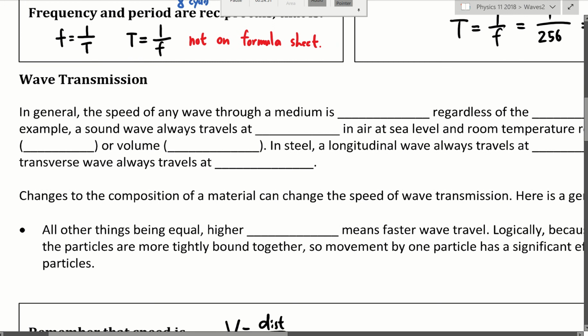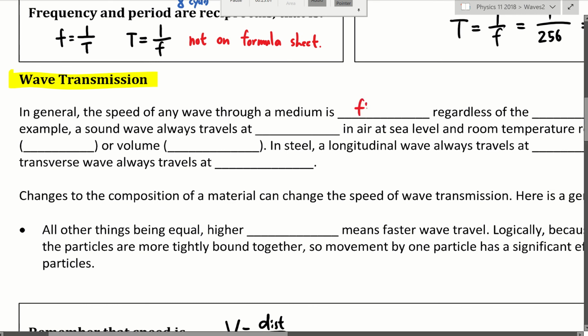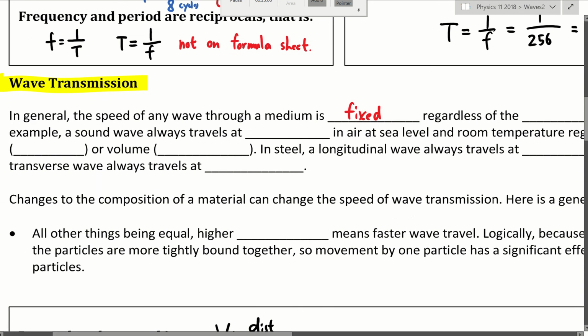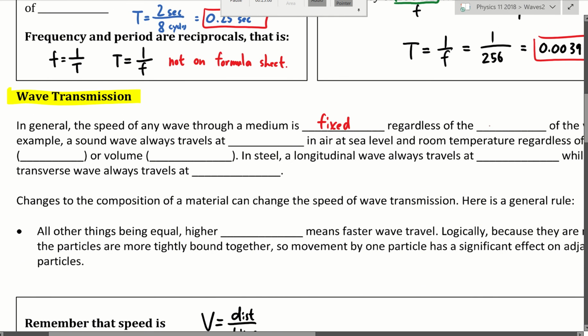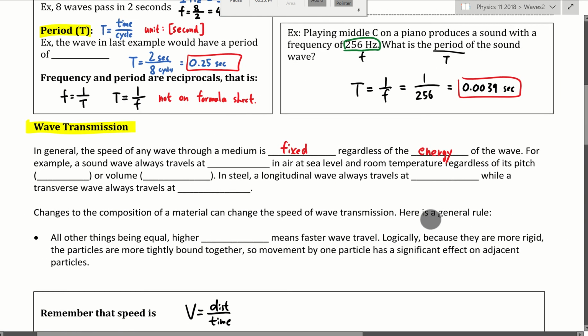Okay. All right. Now, the next thing we will talk about is how fast the wave moves when it's transmitting. In general, the speed of any wave going through a medium is fixed, regardless of the energy of the wave. So what does that mean?